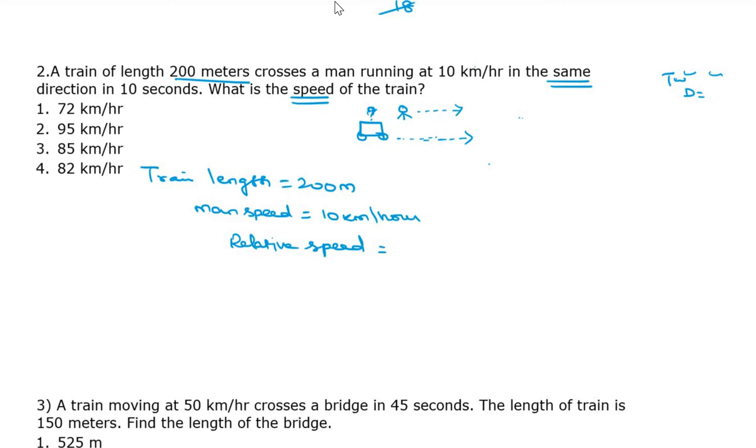Speed of the train minus speed of the man, both in the same direction. Same direction means speed will be reduced, the difference. X minus 10. What is X represented here? Speed of the train, we don't know, that's why we are taking X. 10 represents speed of the man.